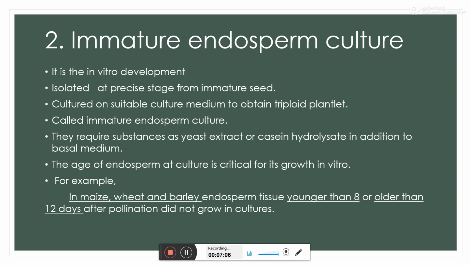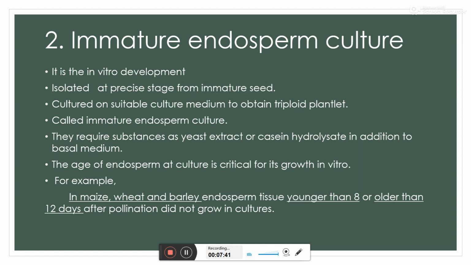And here the age of the endosperm is critical for growth in in vitro conditions. So in immature endosperm culture, the age of the endosperm is very important. An example is in cereals like maize, wheat, barley and others, where endosperm tissue isolated younger than 8 or older than 12 days after pollination did not grow in culture.